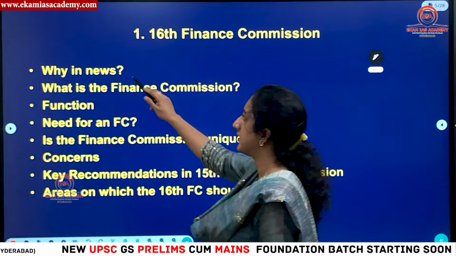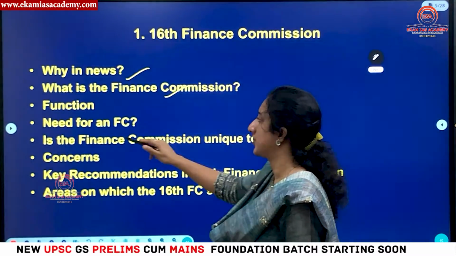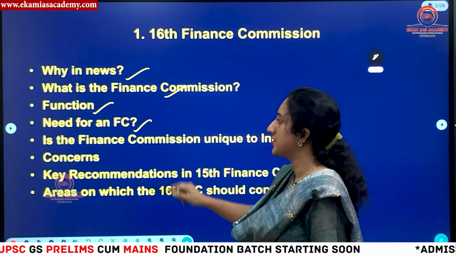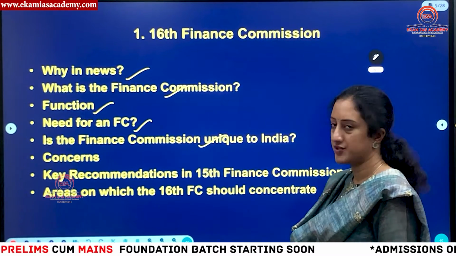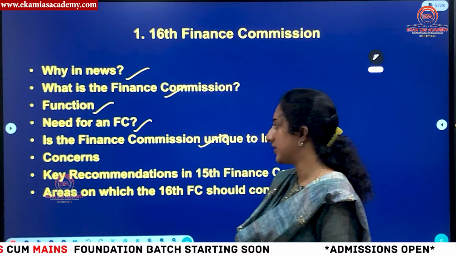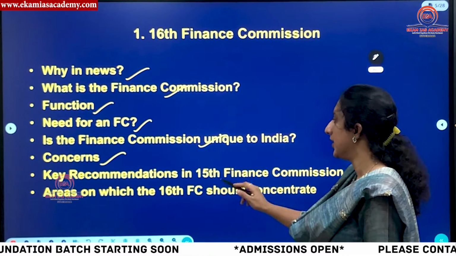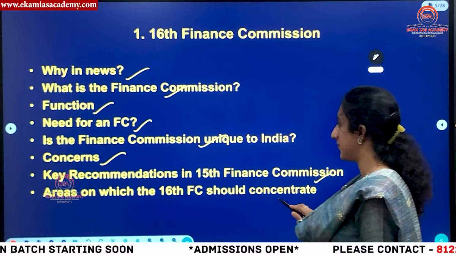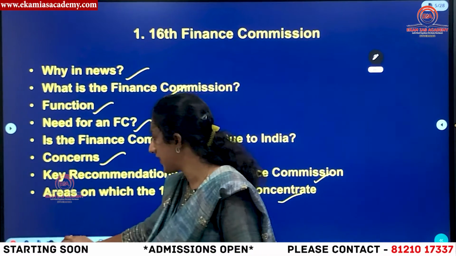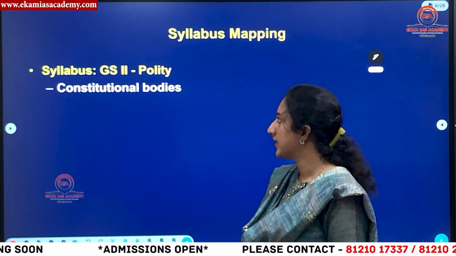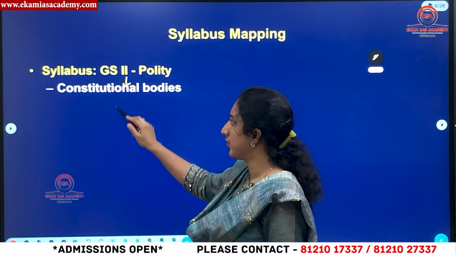Then, why is it in use? We'll see what the Finance Commission is, its related mandate, function, what is the need, and whether the Finance Commission concept is unique only to India, or there is any other practice in other countries. What are the concerns related to the Finance Commission, key recommendations of the 15th Finance Commission, and areas on which the 16th Finance Commission should concentrate. It forms part of GS2 under constitutional bodies.